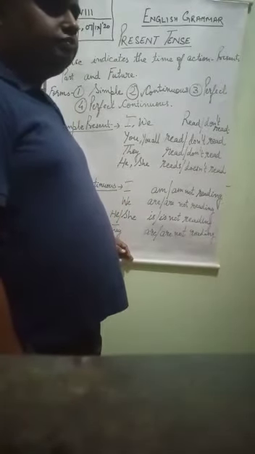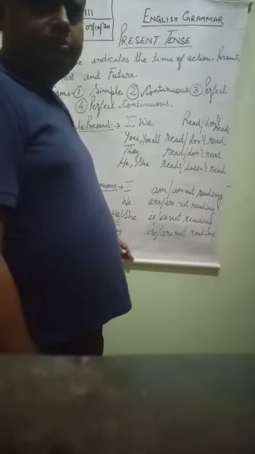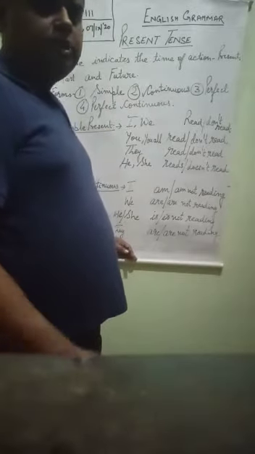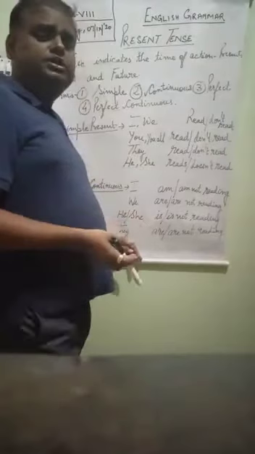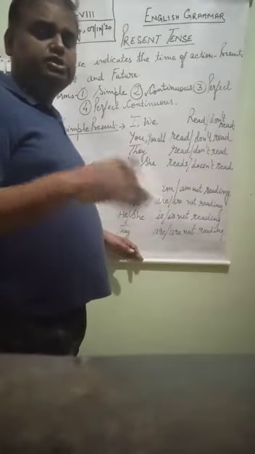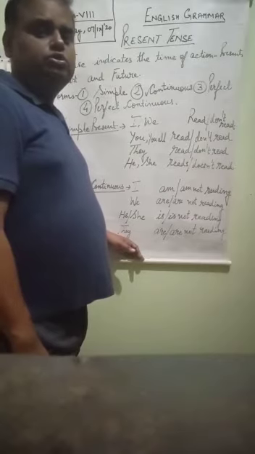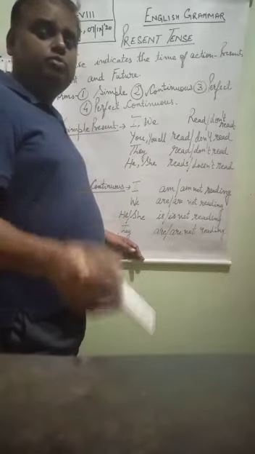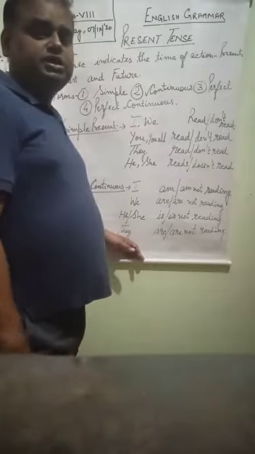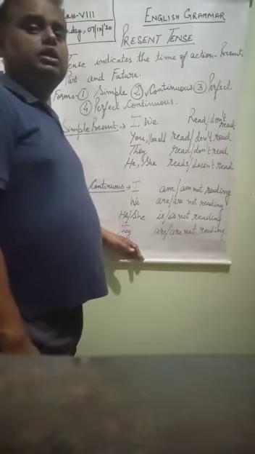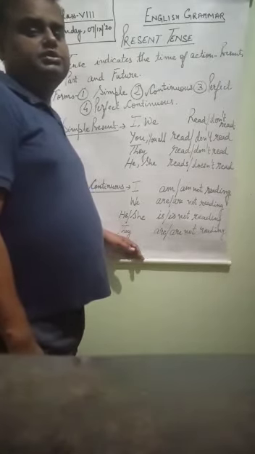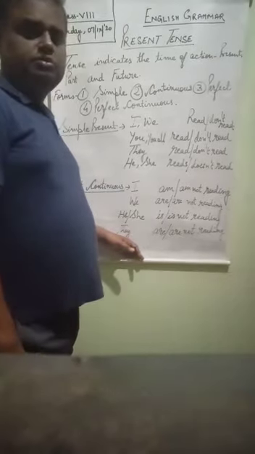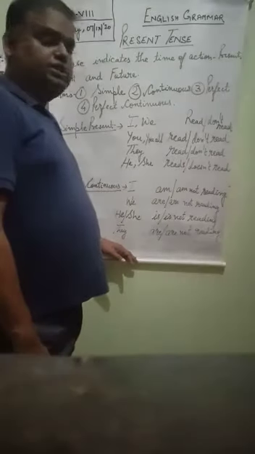Suppose that if I say half yearly exam begins in October 2020. Although October 2020 has not started, it has already been decided and we are very well prepared for that. We are expecting that it will start soon. So any action that is likely to be performed in future, but its time has been decided, in that case also we use that tense as a present tense, although it is a future tense. So these are some cases where we use simple present tense.